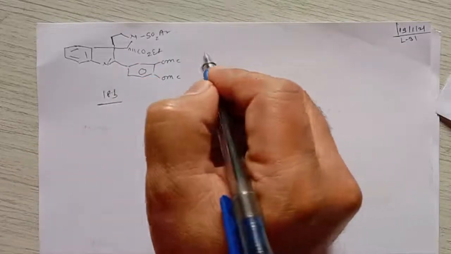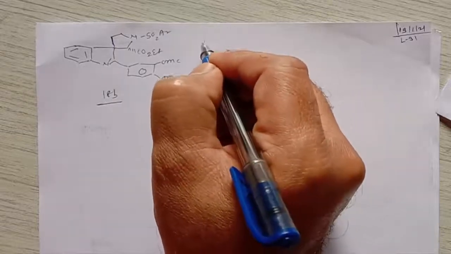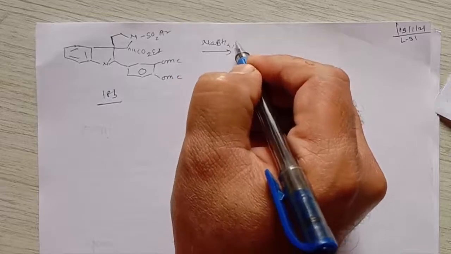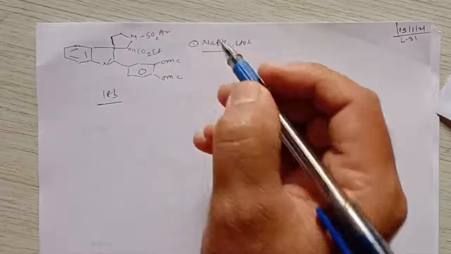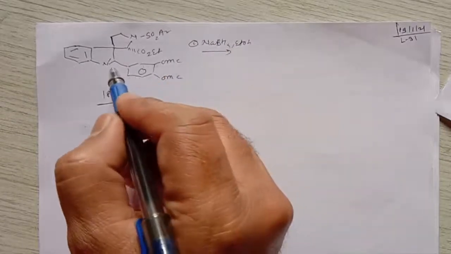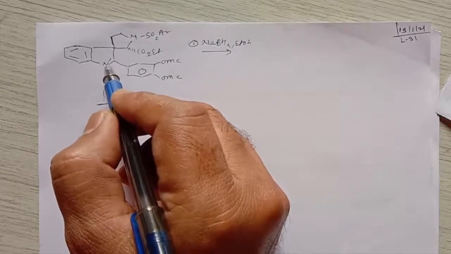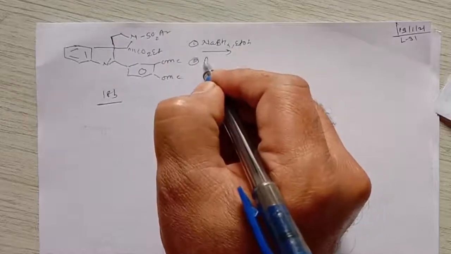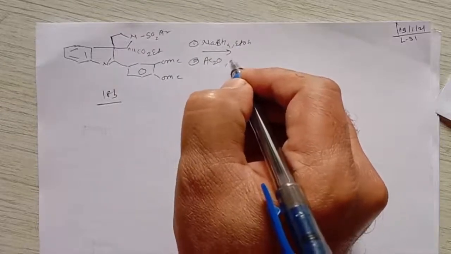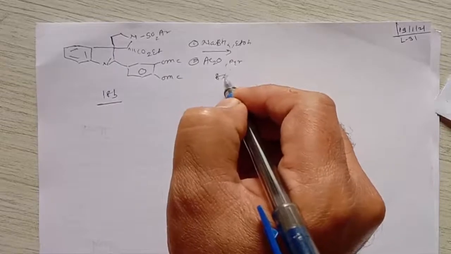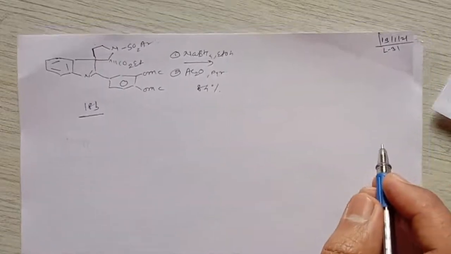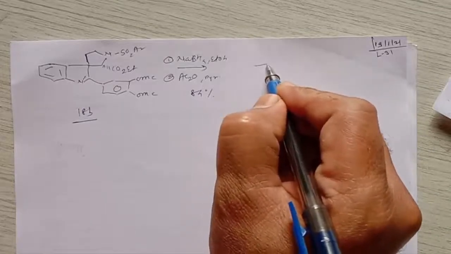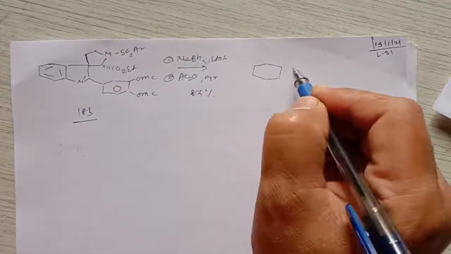When this 18B molecule is reduced with sodium borohydride, NaBH4, in the presence of ethanol, what does it give? It undergoes reduction at this nitrogen-carbon double bond, right? And then in a further step, we can treat this molecule with acetic anhydride in the presence of pyridine. So it gives an 84% yield of this compound, that is called N-acylation. So what is the product here?